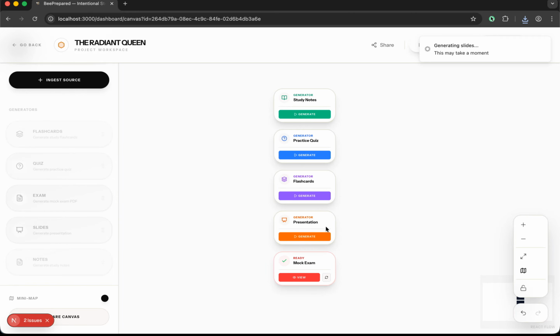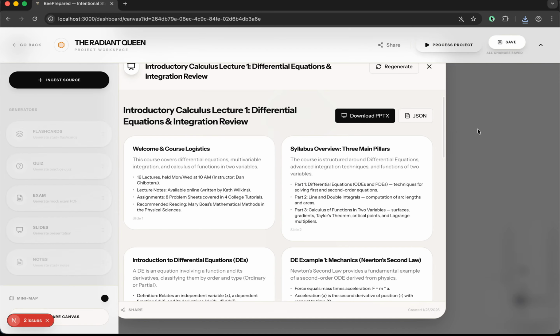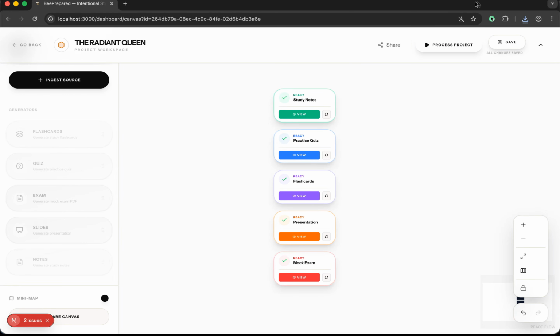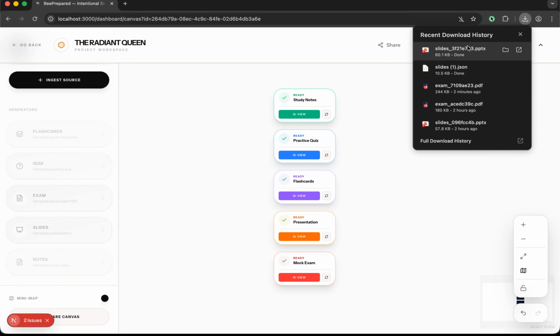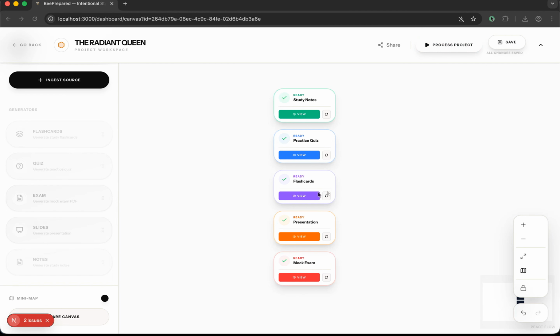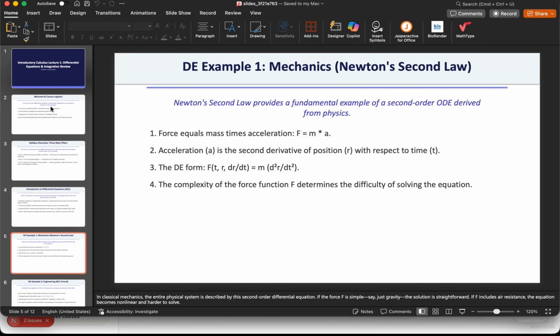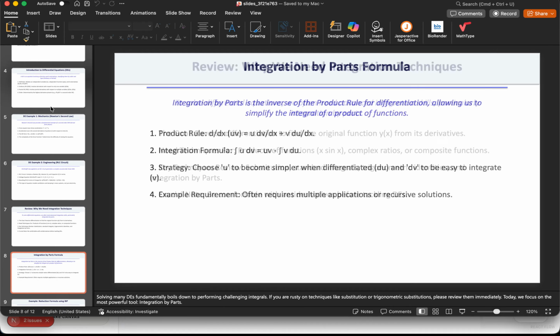It might take a moment, but there we go. We have our generation complete. Awesome. We're able to download our slides as we require. We go ahead and check out our downloads, and we can see the exact slides that we generated. It's almost like somebody took notes for me, so I don't need a note taker anymore.